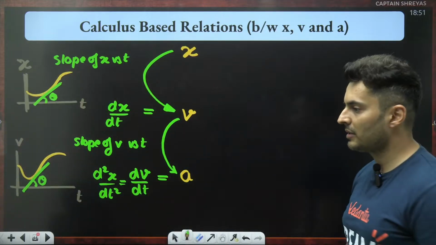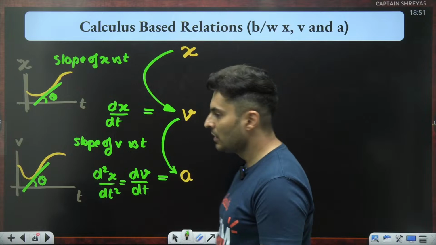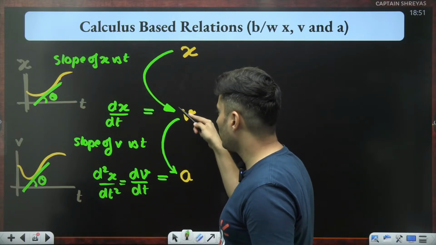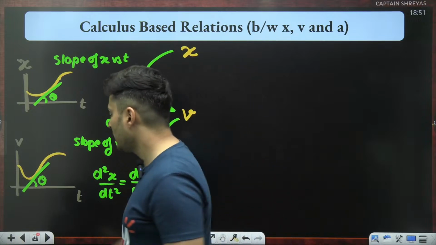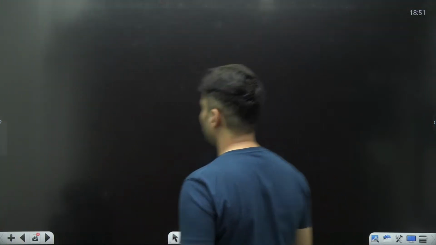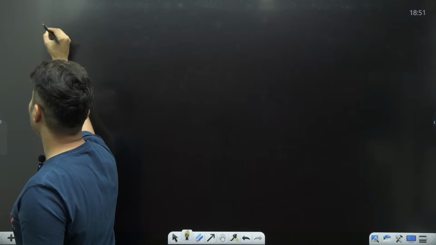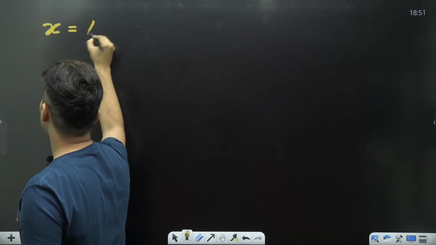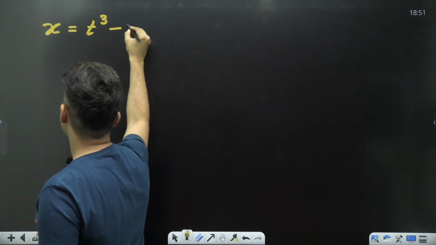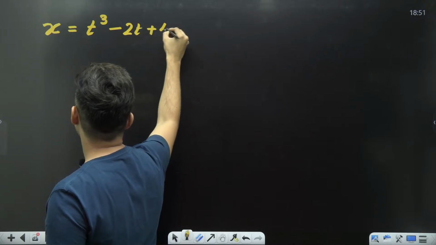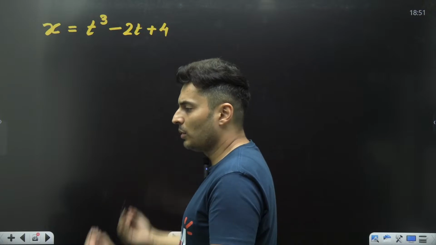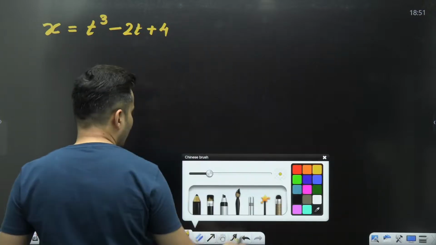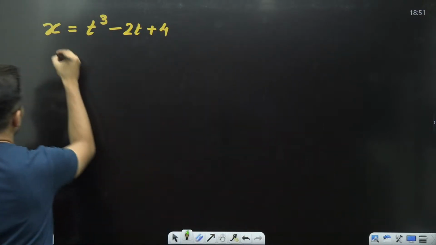That is what it means. So from position, you can go to velocity. From velocity, you can go to acceleration by taking the derivative of this. Just to show you a simple example. Imagine I tell you x is equal to t raised to 3 minus 2t plus 4. This is your function. I want to find the velocity or I want to find the acceleration. What will I do? I'll just take the derivative of this, as simple as that.